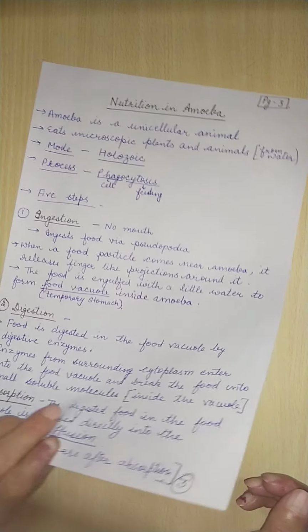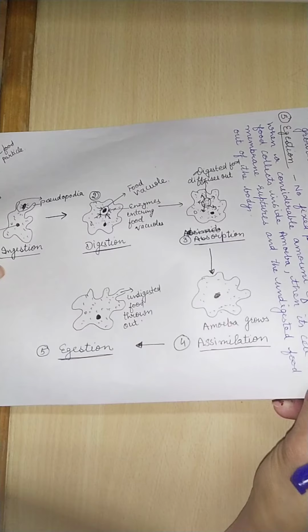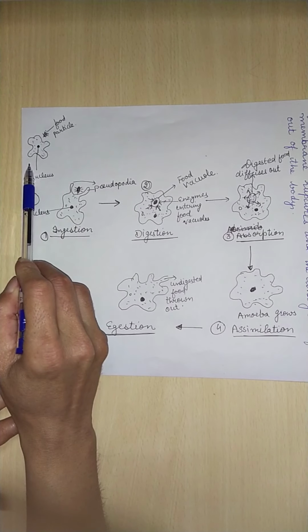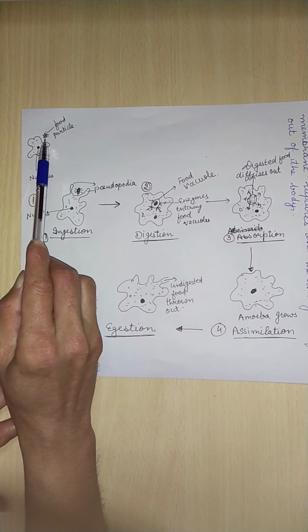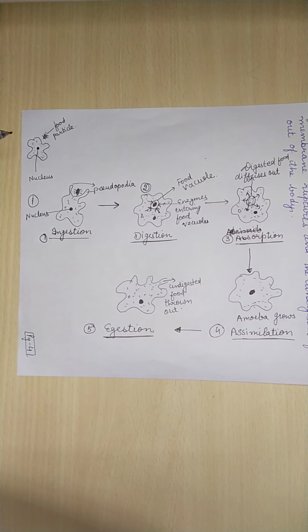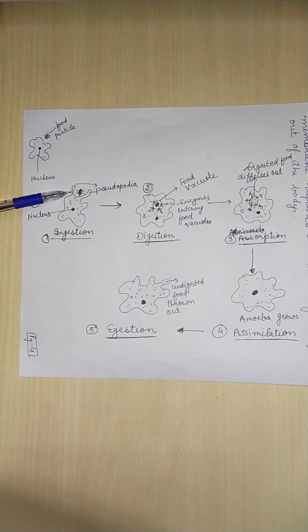How do they take place? Look at this diagram. The things will be more clear to you through this diagram. This is the unicellular organism amoeba. Whenever some food particle comes near it, it senses the food particle and starts releasing finger-like projections around the food particle.